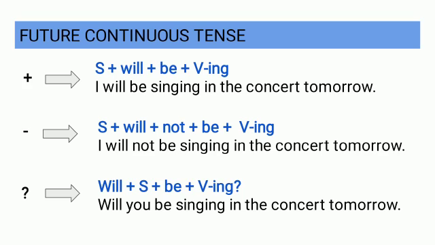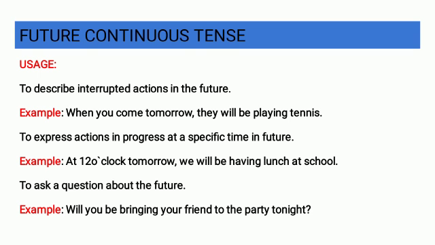Now the third form, interrogative. Interrogative is nothing but the question form. Will plus subject plus be plus verb with ing. Example, will you be singing in the concert tomorrow? Now, we are going to see about the usage of the future continuous tense.